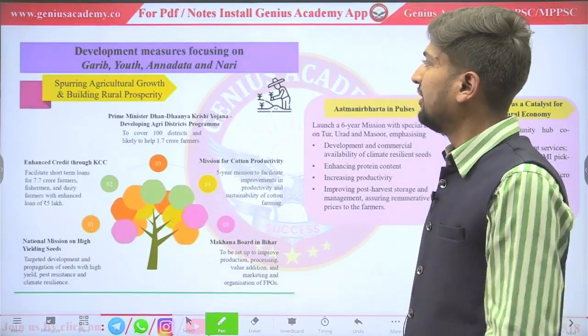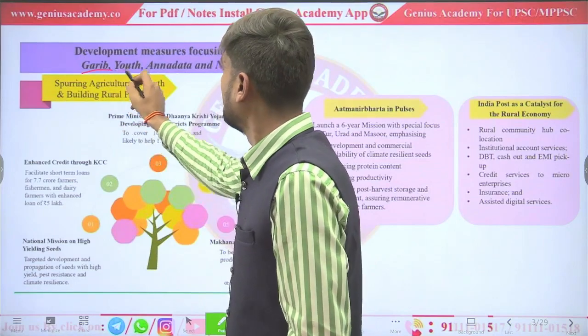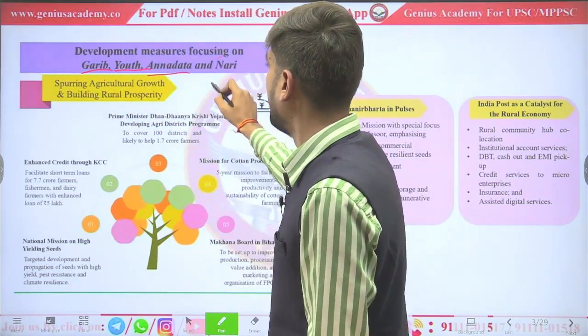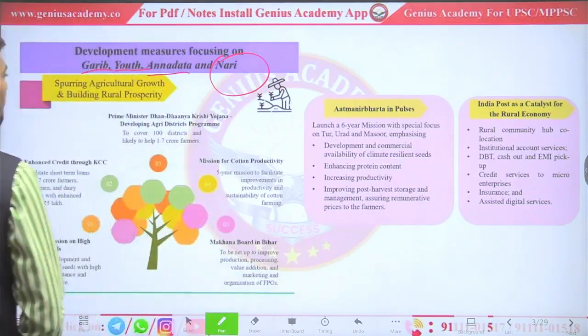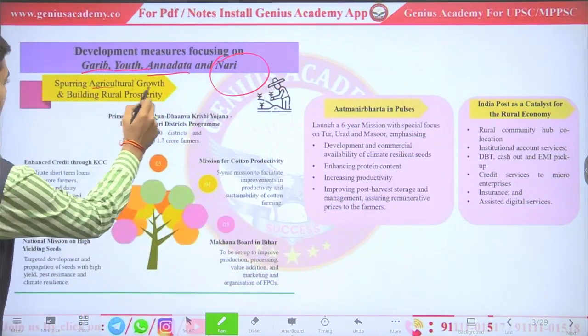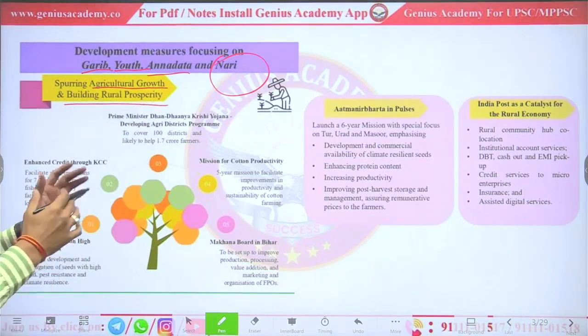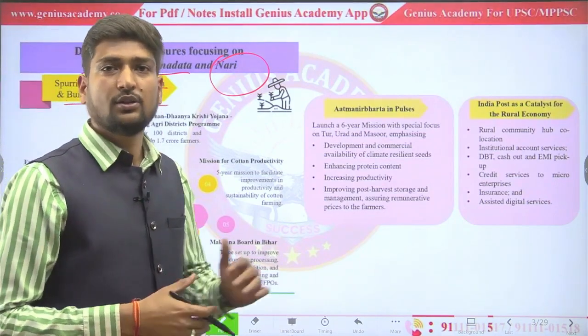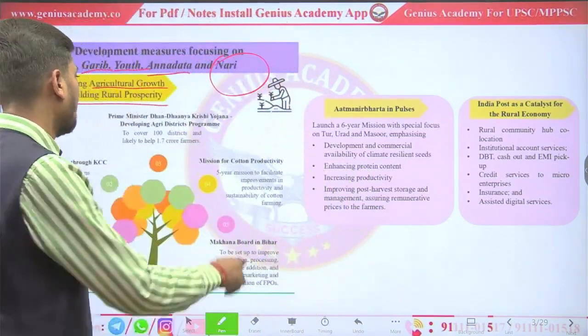Let's see the development measures, which are focusing on Garib, youth, Annadata and Nari. Agriculture growth and building rural prosperity. So these are the schemes the government is planning to introduce through our budget. We are going to see this in brief.